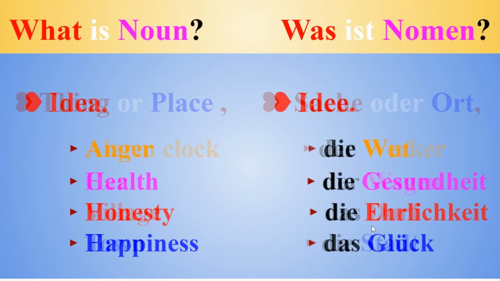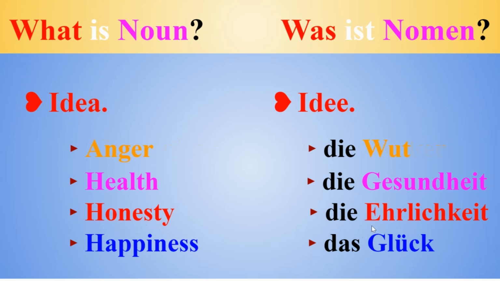Idea. It is also a noun. It can be countable or uncountable. For example, anger. It's a noun, and it's called die Wut. Die Gesundheit. Health. It's a noun. Honesty. It's an abstract idea. It's a noun. Die Ehrlichkeit. Happiness. It's a noun. Das Glück.